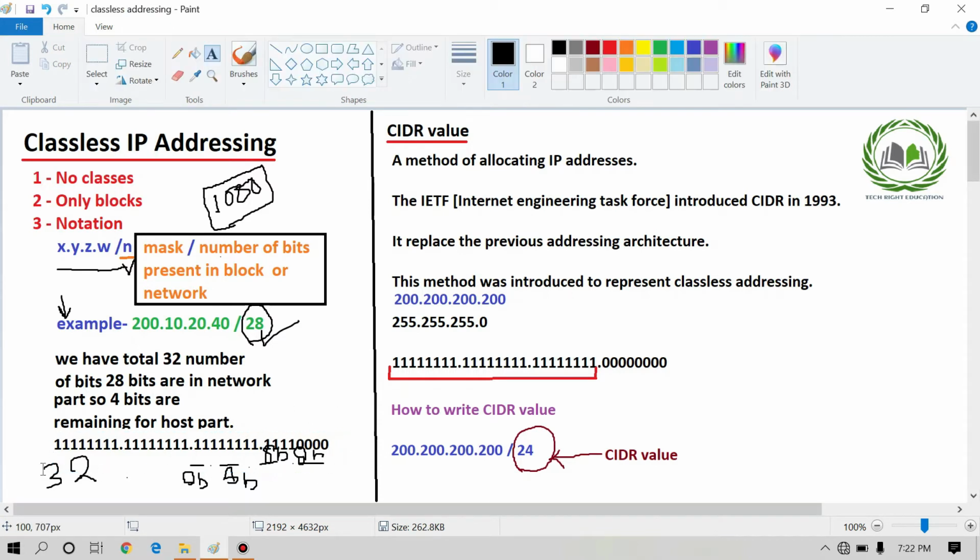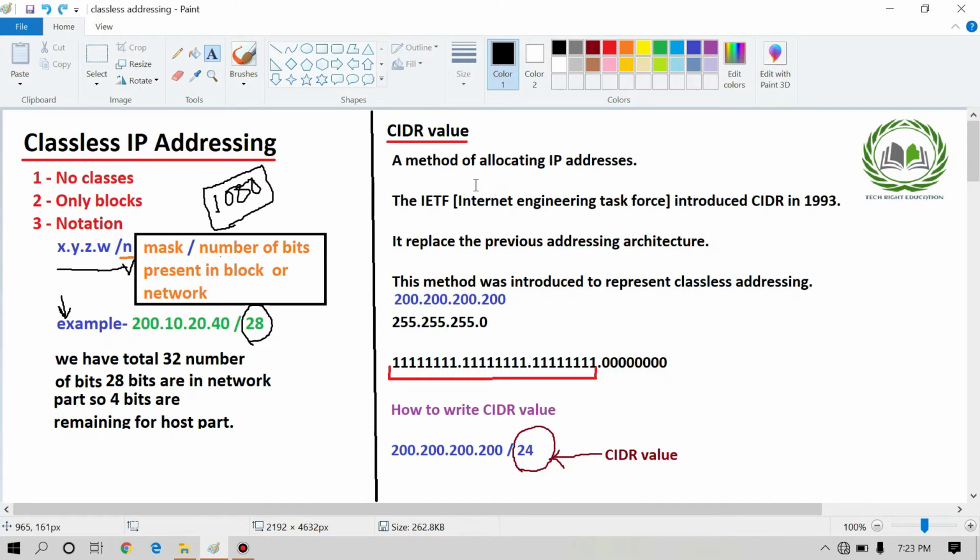How many 1s have I written? I have written 28 ones, because here 28 bits are masked. And how many 0s have I written? 4 bits, because they are not used by the network portion, they are host bits.